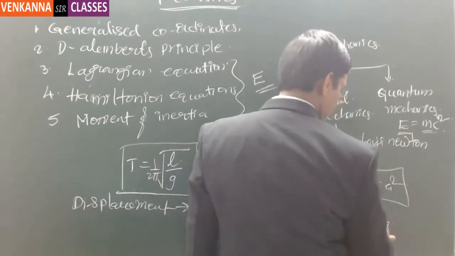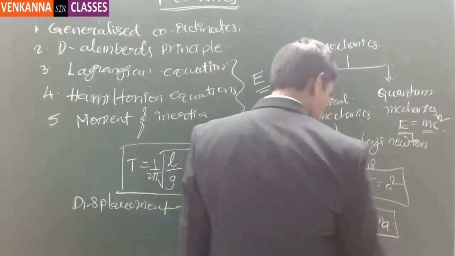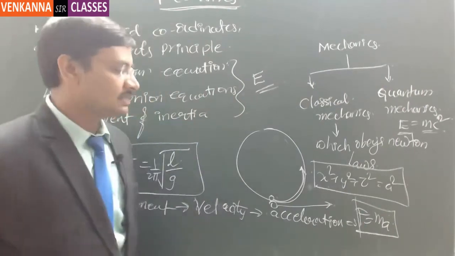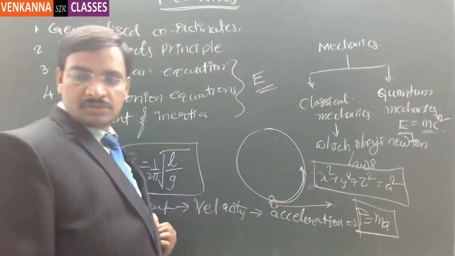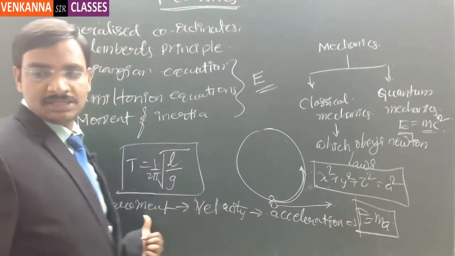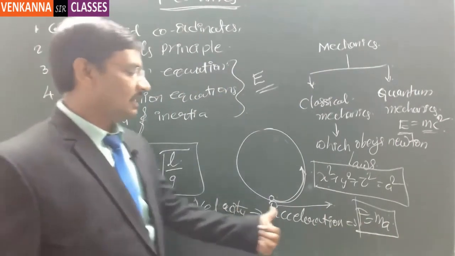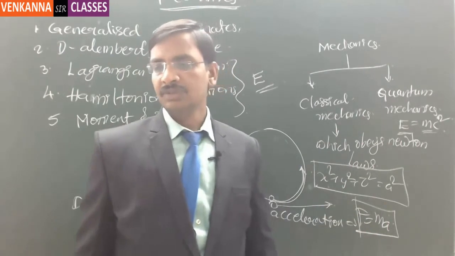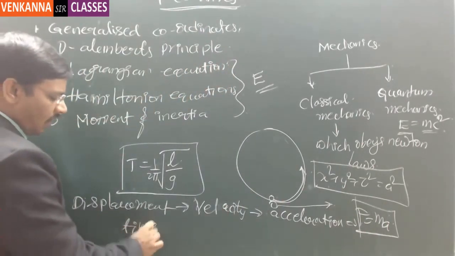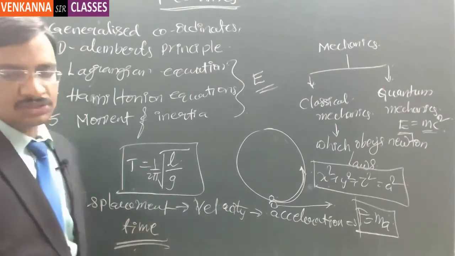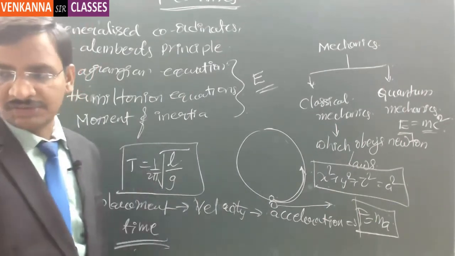This is the second law of motion, that is F is equal to ma. So displacement, velocity, acceleration and mass are the fundamental quantities, along with time, to derive all the kinematics related or mechanics related equations, right? Correct or not?